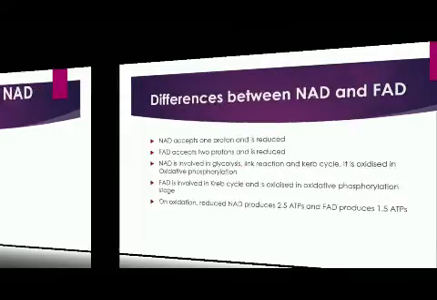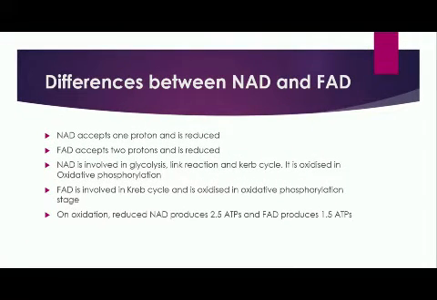And if you talk about differences between NAD and FAD, you will say that NAD accepts one proton and is reduced by accepting that proton, whereas FAD accepts two protons and is reduced by accepting those two protons.